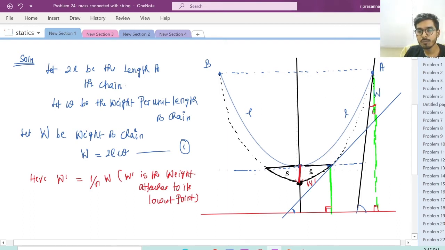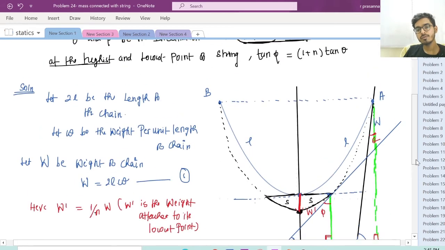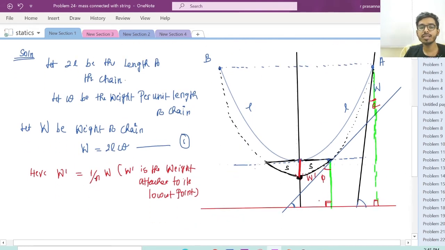So this is theta and this is phi, right? So usually we will be plotting theta and phi here if they give horizontal. If they give vertical, you plot like this, right? So this is 90. You can find this very easily. This is also 90. So what is this angle? This angle is 90, this angle is theta. This angle has to be equal to 90 minus theta. This angle has to be equal to what? 90 minus phi, right? Very easy.